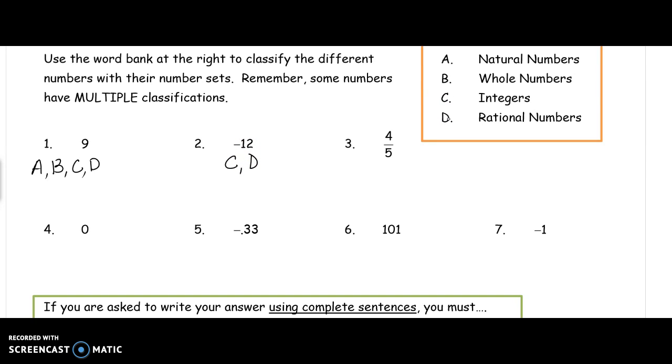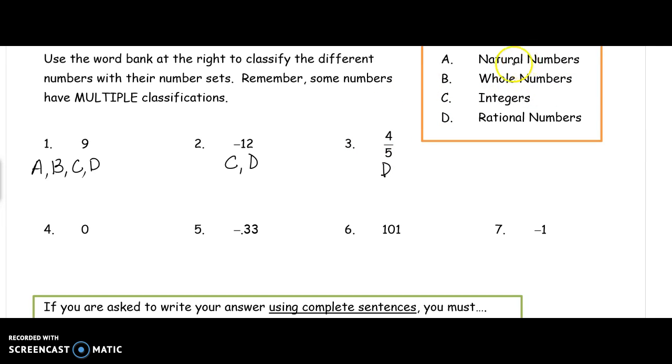The only time you could ever have a fraction like 4/5 is when you have a rational number. Remember, it's the only one that's a fraction or a whole number that is not being divided by 0. That's the definition. So we can only have one. It's not a natural number, it's not a whole number, it's not an integer.